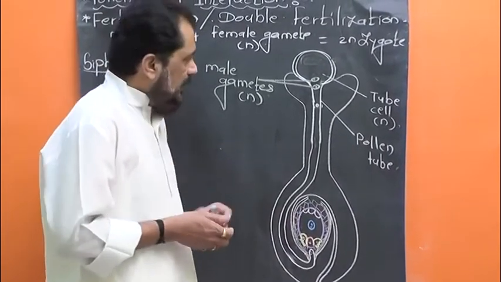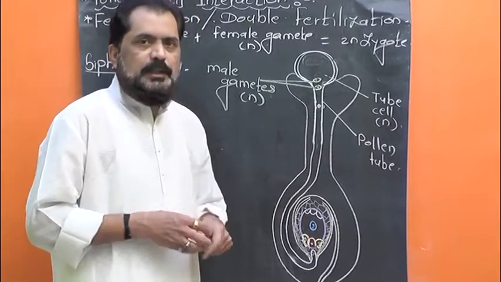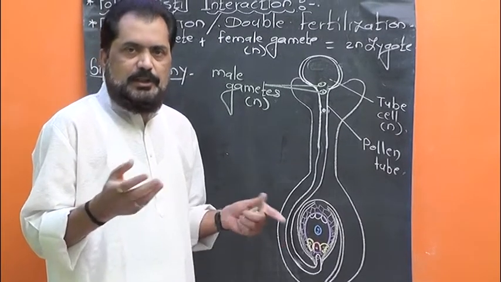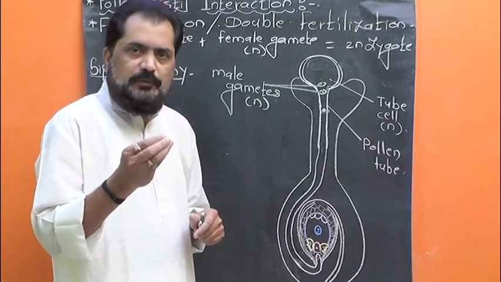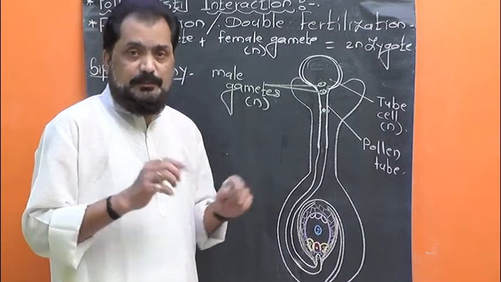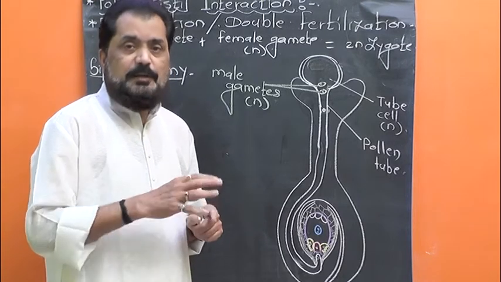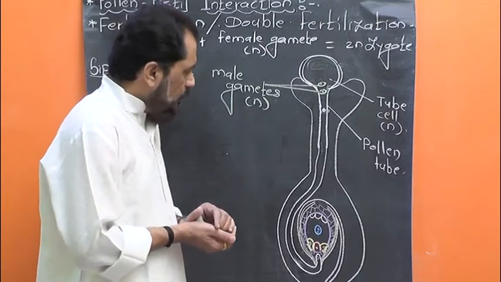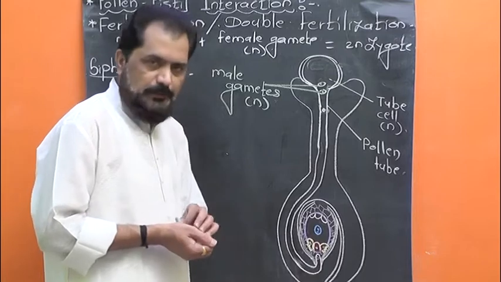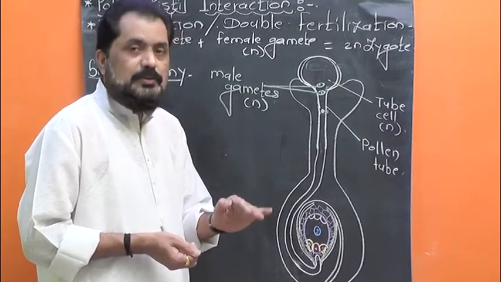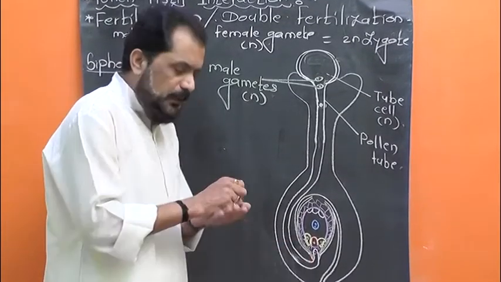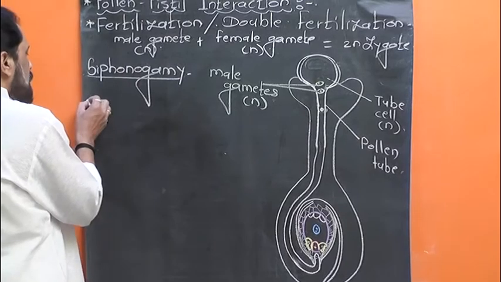Let me tell you that the length of the pollen tube is variable. In a few flowers, the length of the pollen tube is only a few millimeters and may be up to 45 centimeters, say in the case of maize, where it is very much elongated. Anyway, the pollen tube mostly enters into the ovule through the micropyle. This process of entry of the pollen tube into the ovule through the micropyle is known as porogamy.